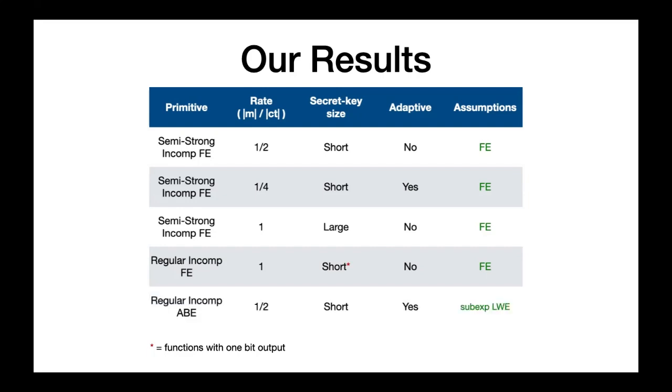Finally, we present a rate half incompressible attribute-based encryption scheme with short keys. This scheme achieves adaptive security under the sub-exponential learning with errors assumption. We would like to emphasize that in a follow-up work, we show that except for the second construction, the remaining constructions are optimal in terms of ciphertext rate and secret key sizes.